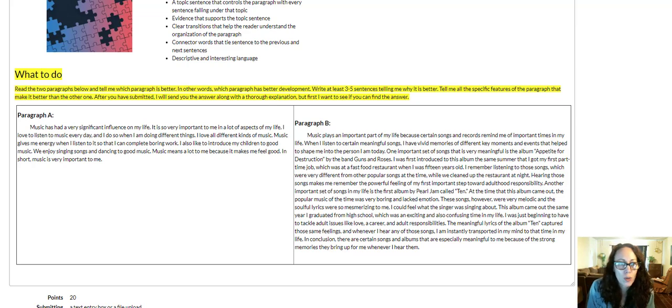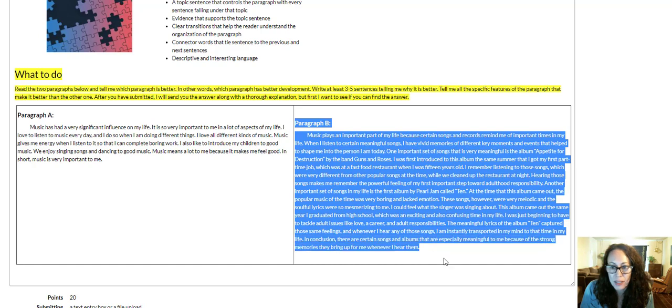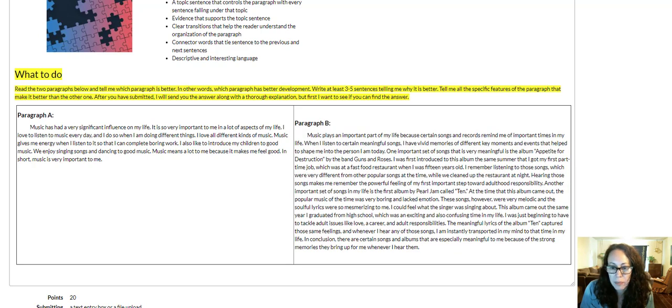Okay, so what we're going to do right here is I want to take you through these two paragraphs and really point out not only which one is best, but the exact features of it. Okay, so you probably can guess just by glancing at it that paragraph B is in fact the better paragraph. It's much longer, and so what that means is that it's probably just going to have more information, and that is true, that it does have more information.